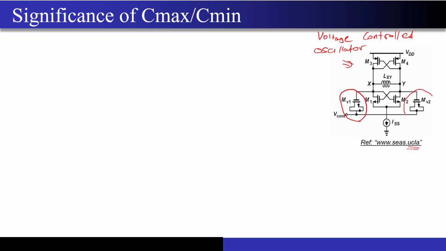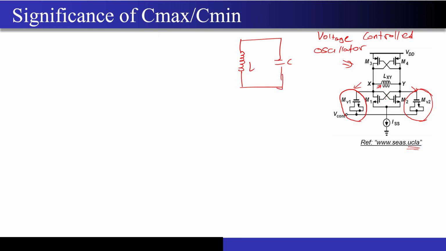This is your MOS cap that we have been extensively studying for the past 2 weeks, right? So now you have some kind of LC circuit resonance, right? This is your inductor. This is your MOS capacitor. If I try to very roughly draw the circuit, it will look something like an LC circuit, right? And some transistors are there.